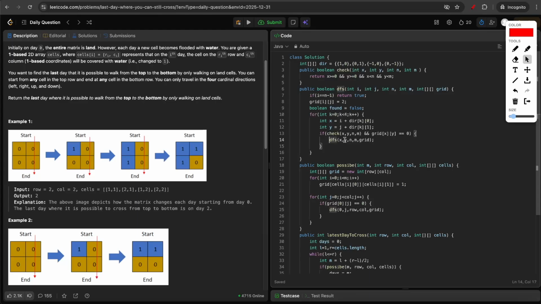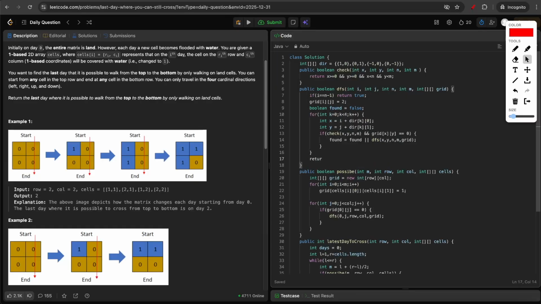So even if in one of the DFS calls we find the answer, then we have to return true. So for that, we'll do found equal to found or DFS. So in all the 4 directions, even if in one of the directions the DFS call returns true, then the boolean found will become true. And at the end, you'll just return your found.